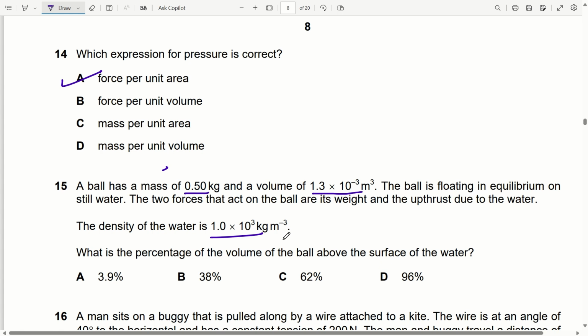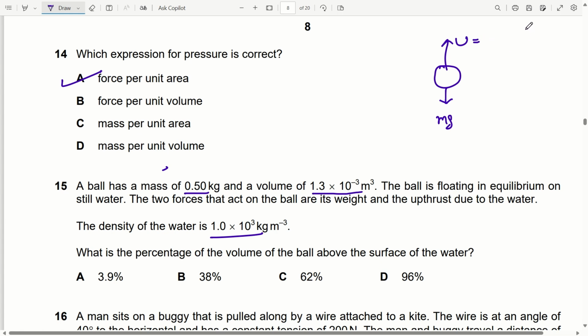Here we know that since the ball is floating in equilibrium, this means, let's say this is the ball, its weight mg will be acting downward and this will be upthrust. Now this upthrust is due to the weight of the volume of water displaced.